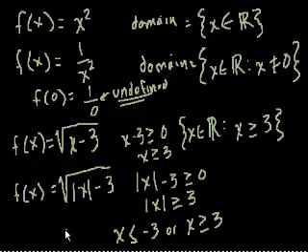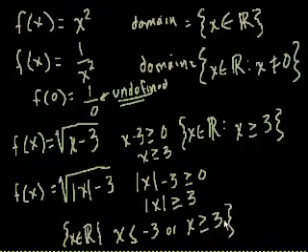So we have our domain. So we have x is a member of the reals such that, actually, I always forget it. Such that the line, I forget. It's either a colon or a line. I'm rusty. It's been years since I've done this kind of stuff. But anyway, I think you get the point. It could be any real number here as long as x is less than or equal to negative 3, or x is greater than or equal to 3.